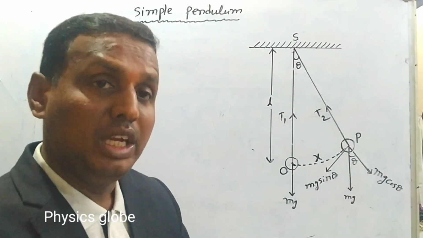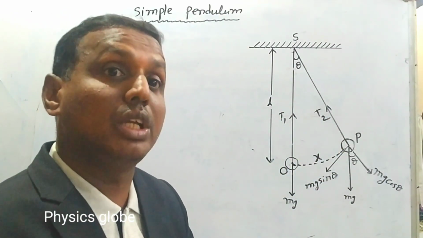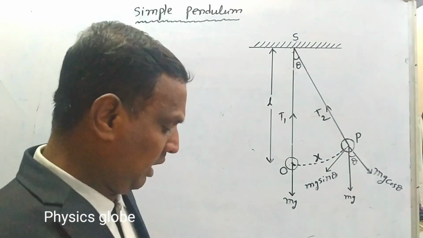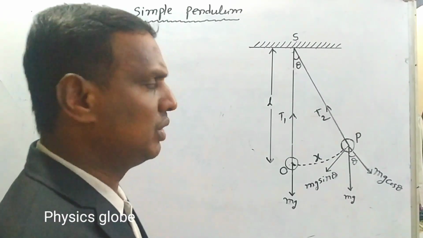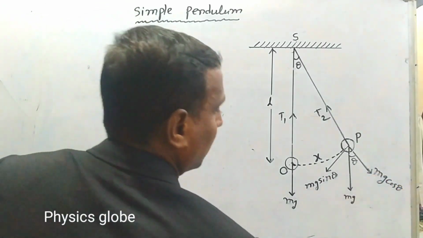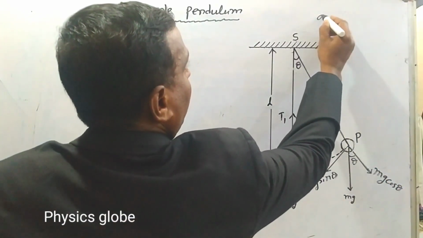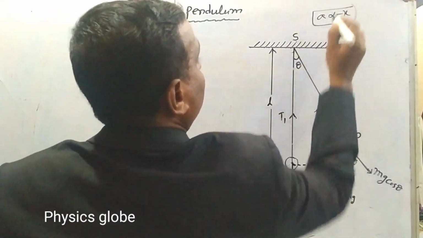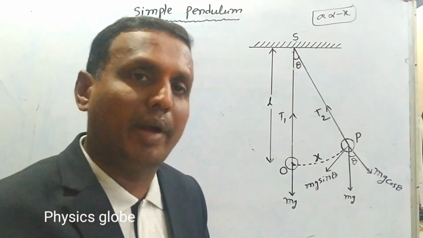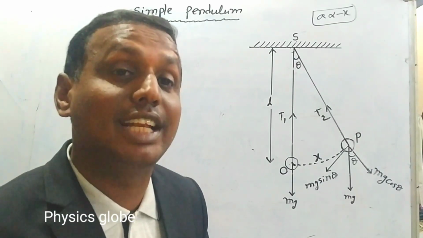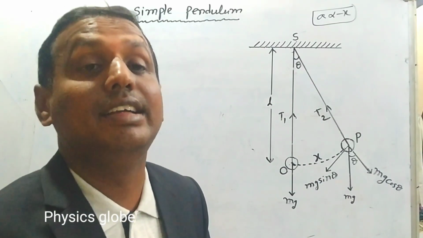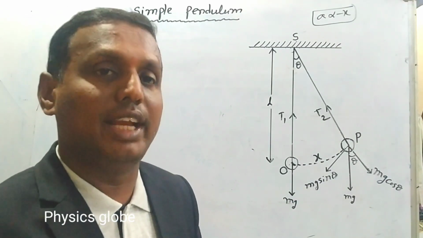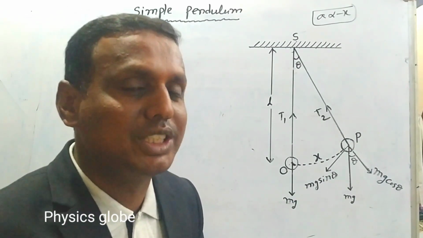Now what is our aim here? First of all, we show that the motion of simple pendulum is simple harmonic. For this purpose, we have to prove that a is proportional to minus x. This is our aim. Here a is the acceleration and x is the displacement. We have to prove a proportional to minus x. The minus shows the opposite direction.